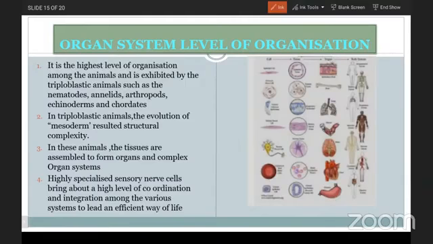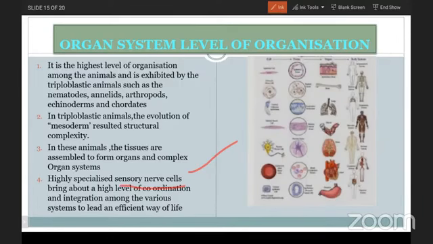Here we are focusing on highly specialized sensory and nerve cells, which bring about a high level of coordination and integration among the various systems to lead an efficient way of life. Usually everybody knows that due to the presence of organ systems, an organism is able to have an efficient way of life.